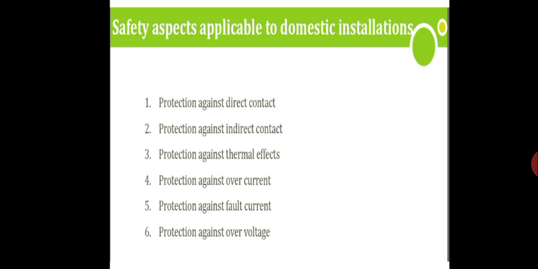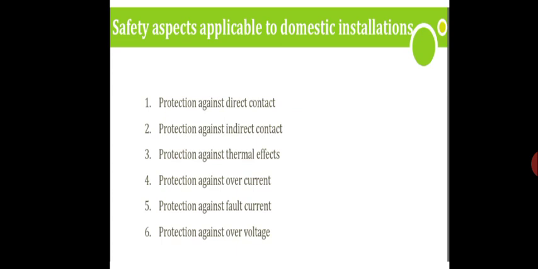Third is the protection against thermal effect. Due to the electrical current, say we are operating in chemical industries or any industries, say we are welding or operating an arc furnace, using electrical energy to operate that particular arc furnace.